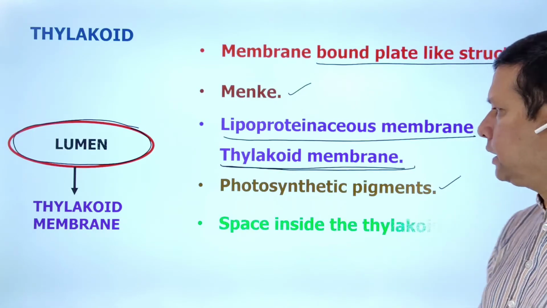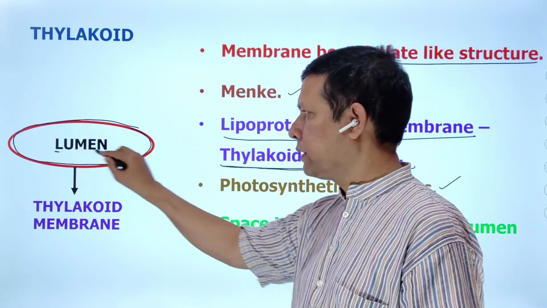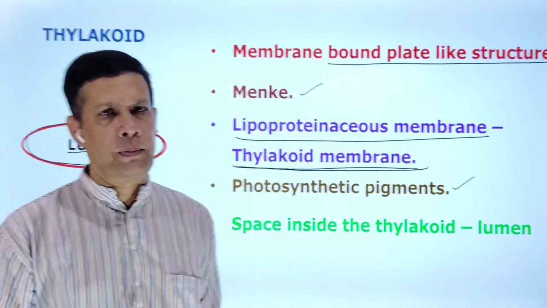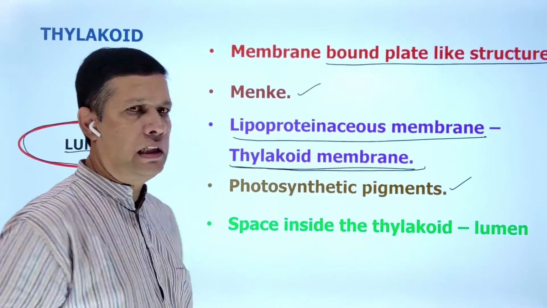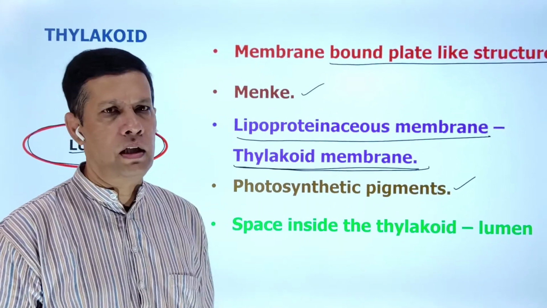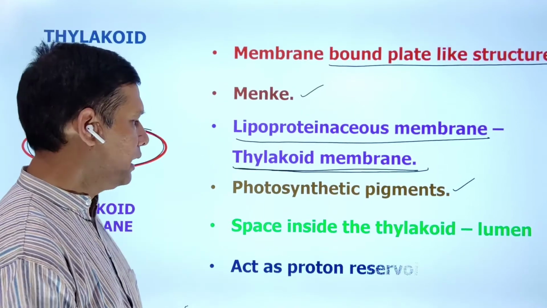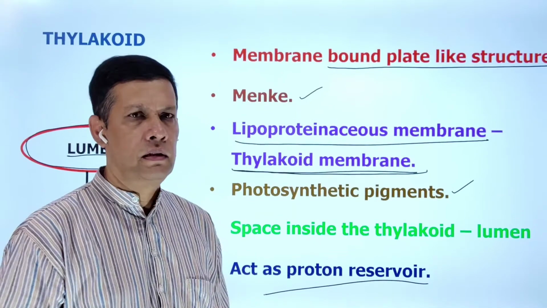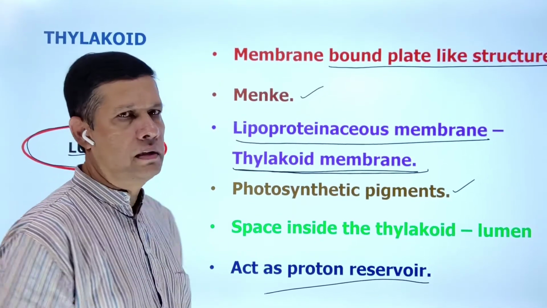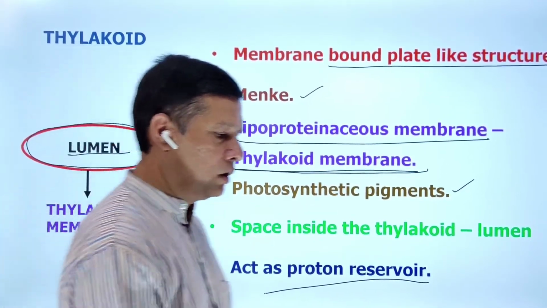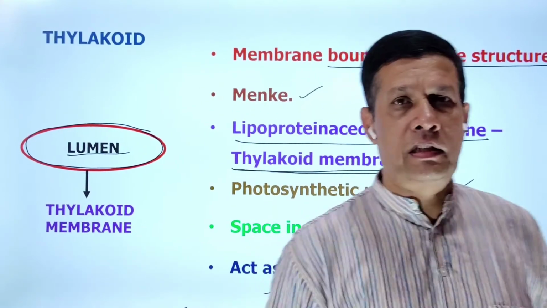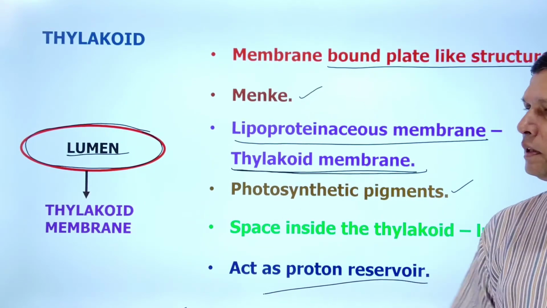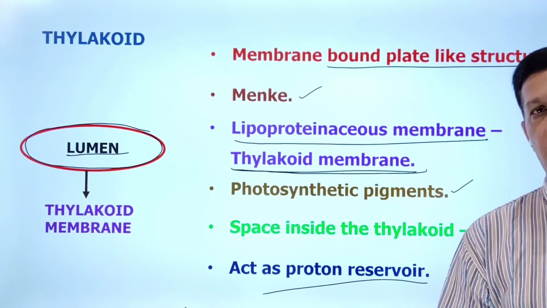Inside the membrane, see here, there is a space. This is called the lumen. The space present inside the thylakoid is called the lumen. What is the significance of the lumen? It functions as a proton reservoir. That's about the complete structure of the thylakoid.